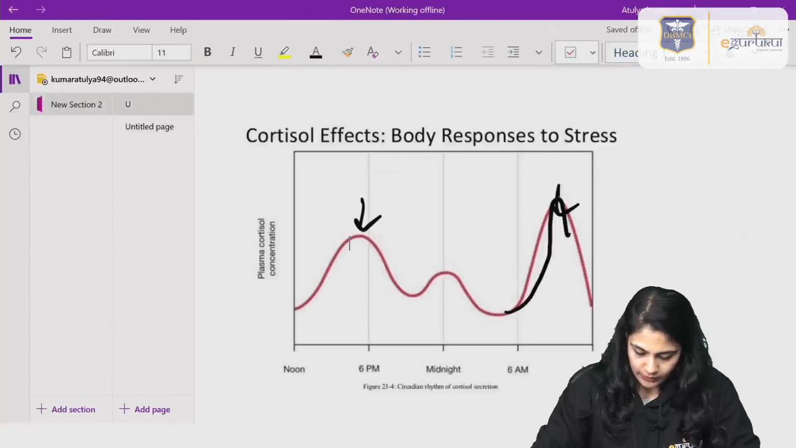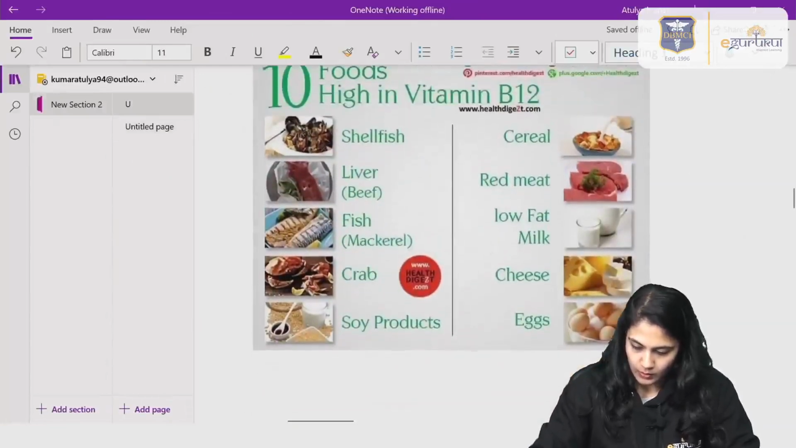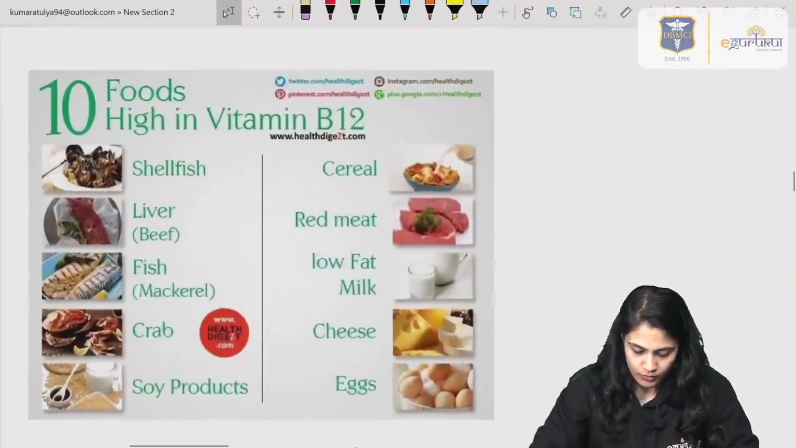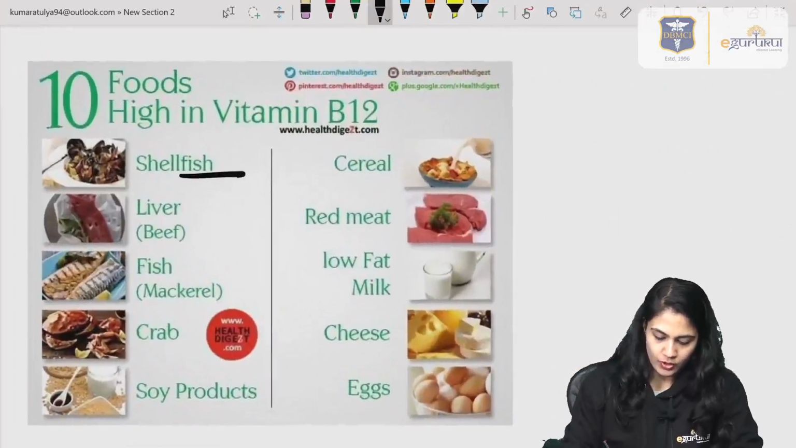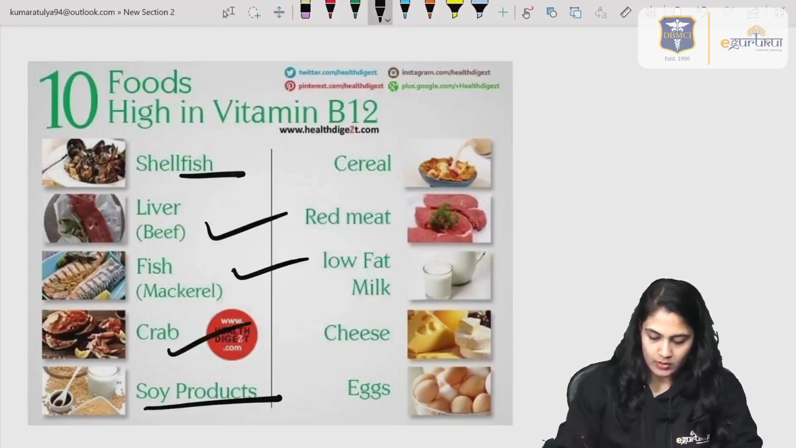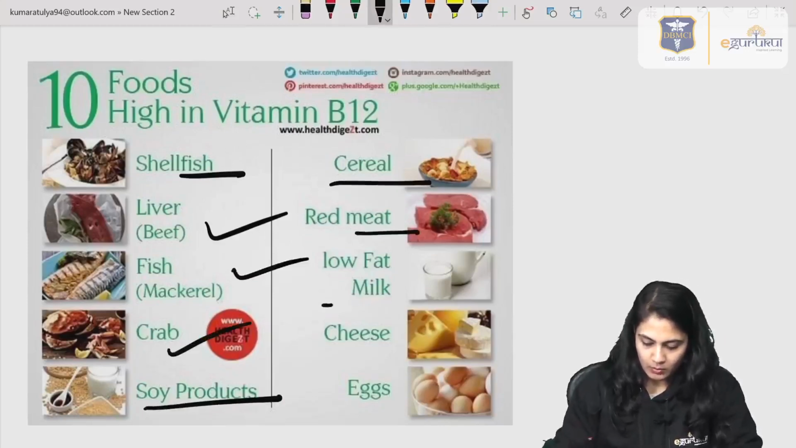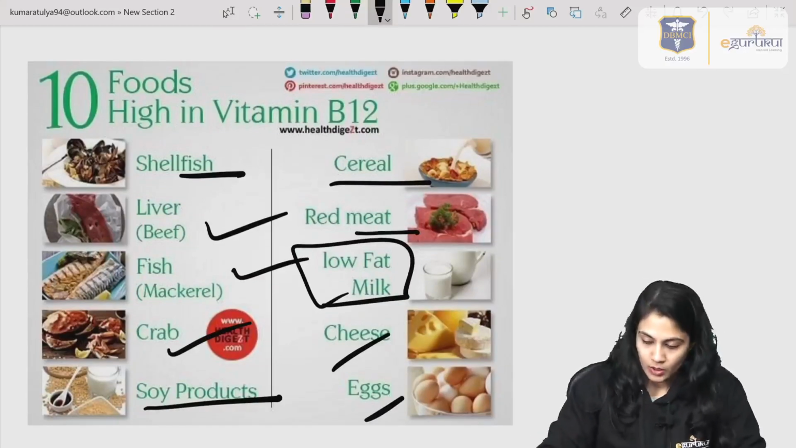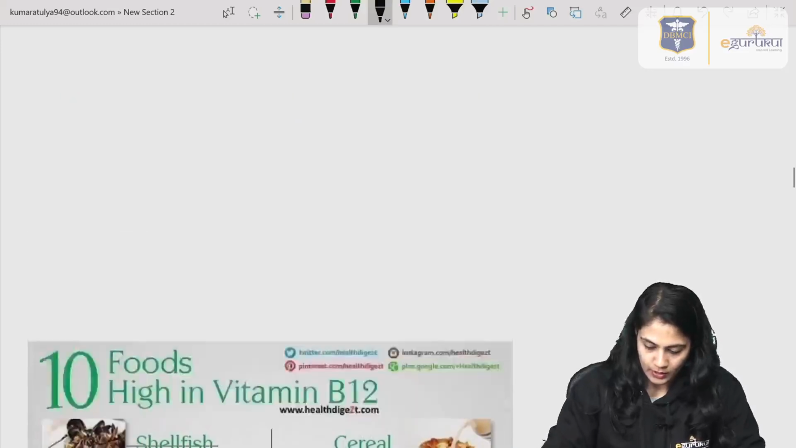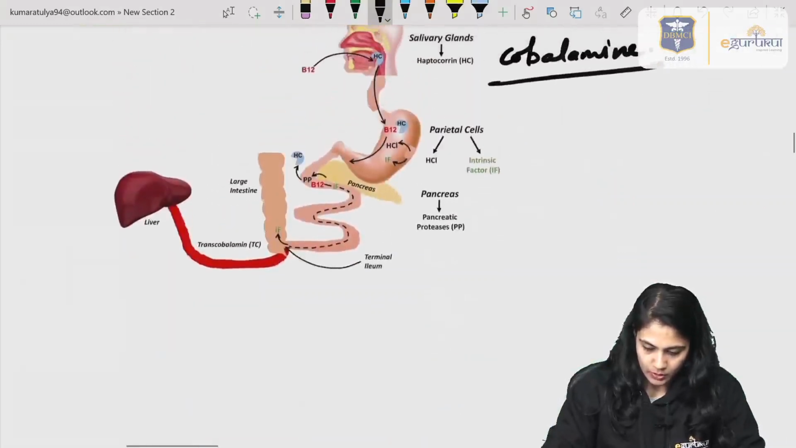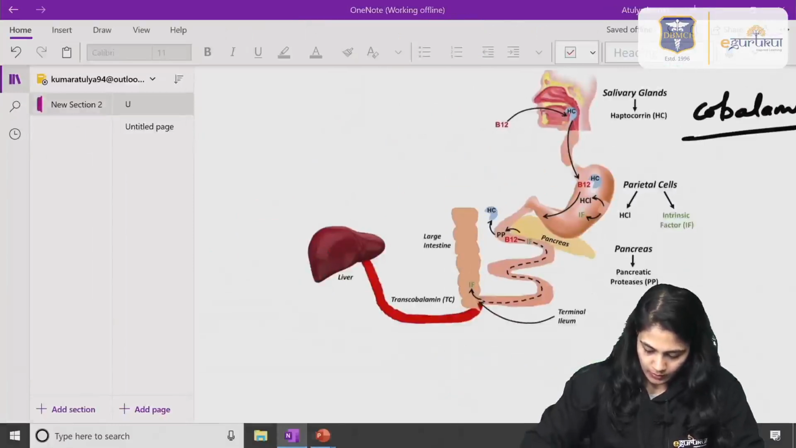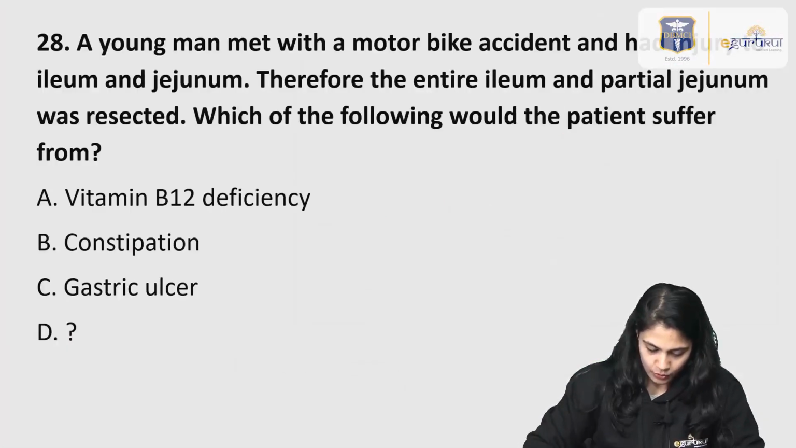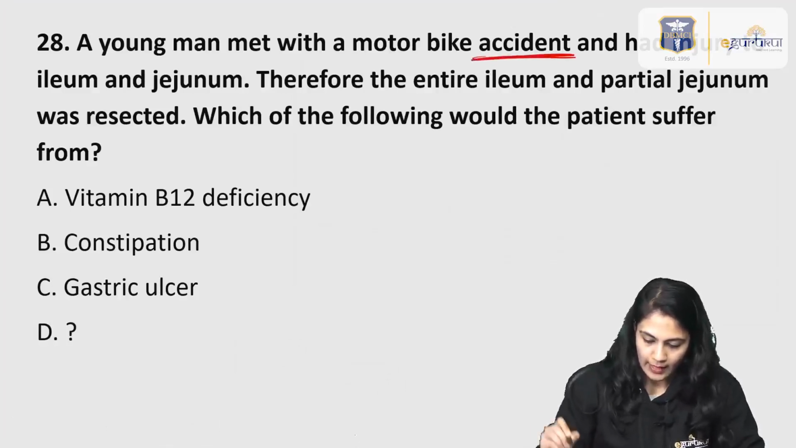We do have a diagram for that. Over here you can see the sources of this vitamin B12: fish, liver of beef, crab, soya products, cereals, meat, milk and milk products like cheese, and eggs. Okay, moving to the last question for the day.